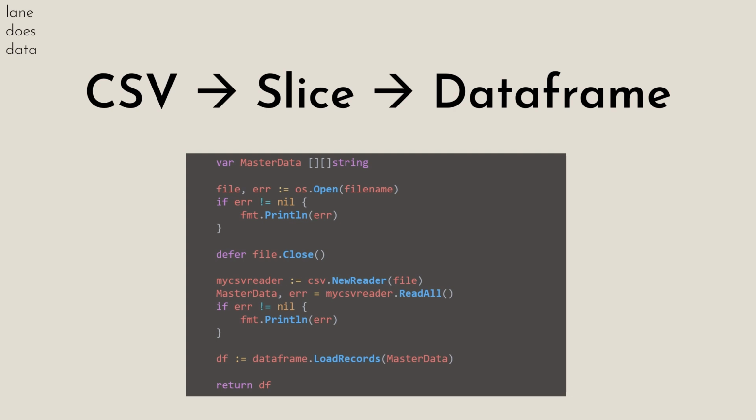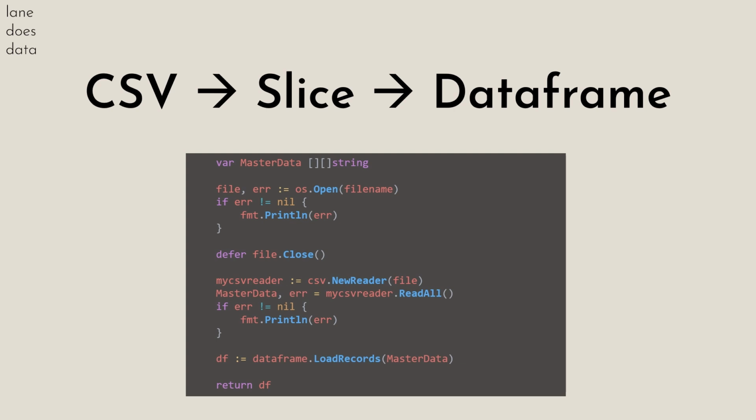Another option we have is to take our CSV and load a slice of slices into a data frame. Here we're going to create our data object, which we're going to call master data file, which is a slice of slices. We're then going to load or open up the data file. So here I'm using file name, but this would be our customer churn.csv data or the path to that file. We're going to check for errors. And then we defer the closing of the file. And essentially what we're saying here is just keep this file open while I'm working on it. Once I'm done, please close it.